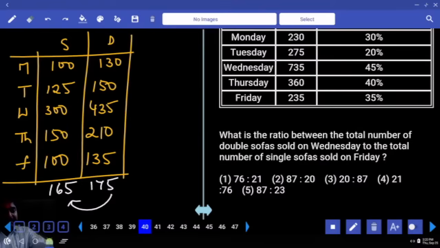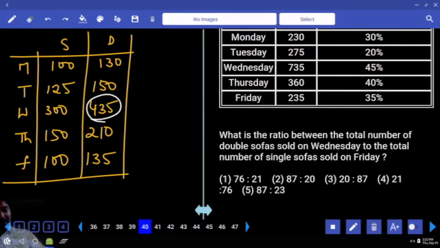What is the ratio between total number of double sofas sold on Wednesday? Double sofas sold on Wednesday 435. Total number of single sofas sold on Friday. Friday single sofas 100. Correct. Cancellation with 5. 87 20. No more cancellations. Second option answer. Is it clear?